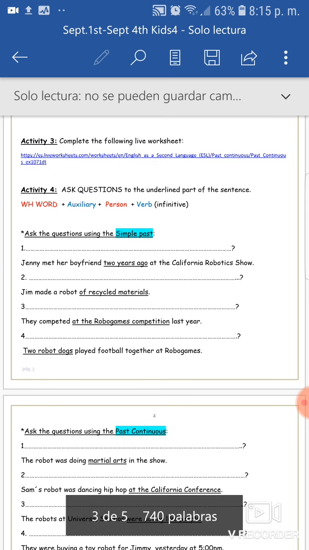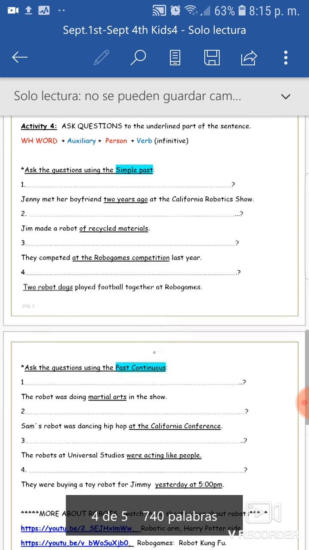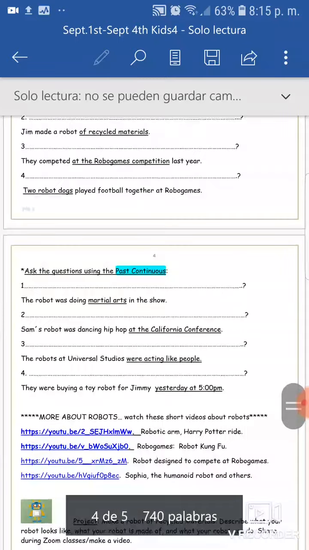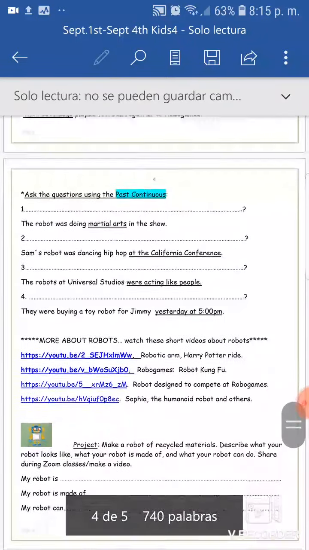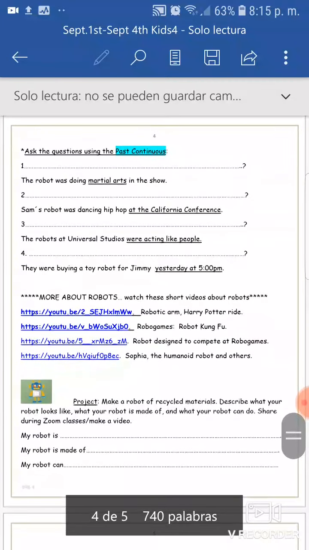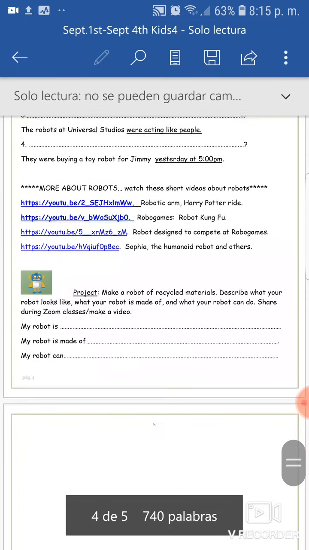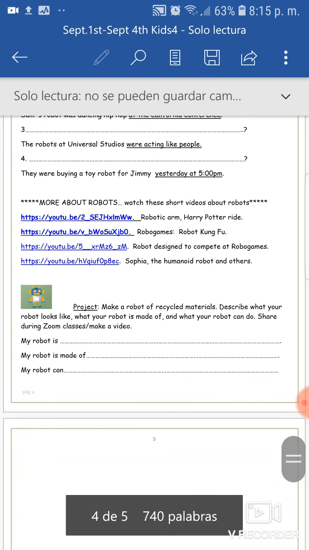Now you can do the following activity 4 for Wednesday, where you have to ask the question to the underlined part of the sentence. Okay? So you have 4 examples with this using the simple past, and then 4 examples of asking questions using the past continuous. And these links that I included down here, these YouTube links, are links about robots.